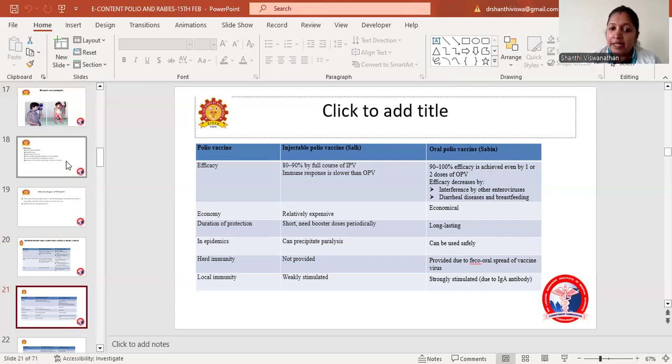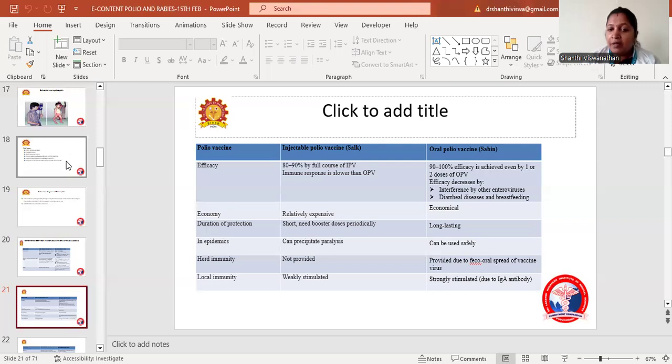Coming to the economy, the injectable polio vaccine is relatively expensive, whereas the oral polio vaccine is economical. Duration of protection is short in the case of the injectable polio vaccine and needs booster doses periodically, whereas in the case of OPV, it is long lasting. In epidemics, injections can precipitate paralysis, so OPV can be used safely during epidemics.